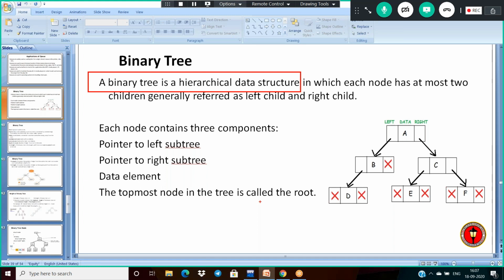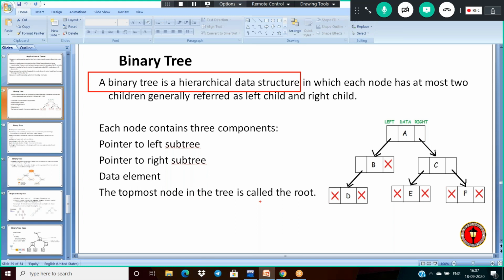What is at most? At most two means two is the maximum, and less than two means it is having zero, one or two children. At least means that is the minimum: at least two means minimum two, and more than two.